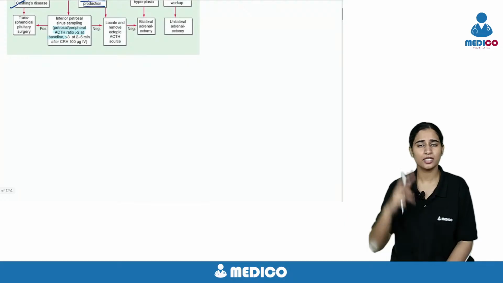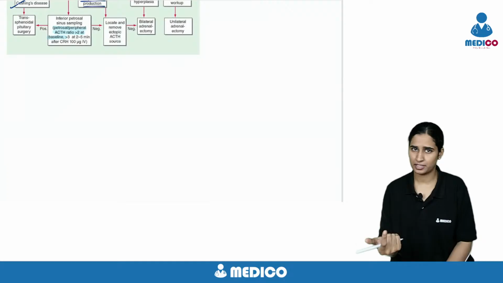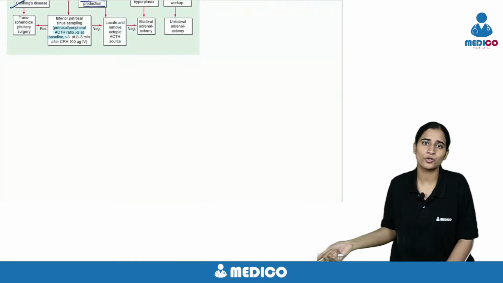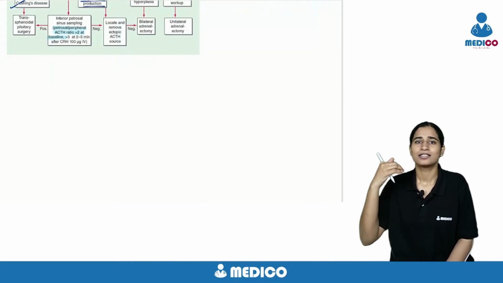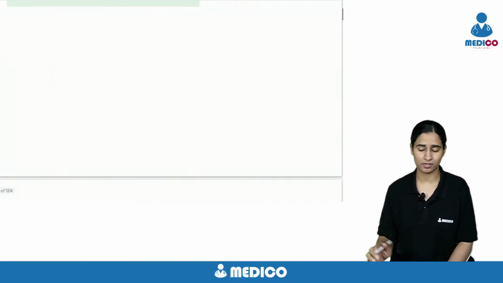If it's pituitary, go do surgery, pituitary adenectomy. If it's malignancy, treat the malignancy. If it's adrenal, do adrenalectomy. Very simple, right? Treatment of Cushing's is easy, but evaluation of Cushing's, you have to have some concept.